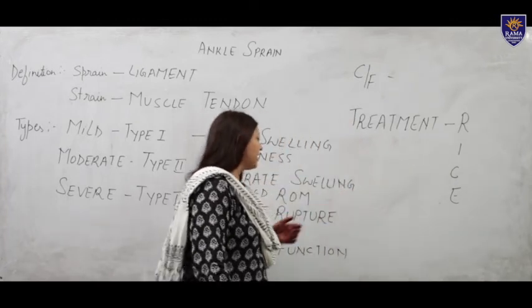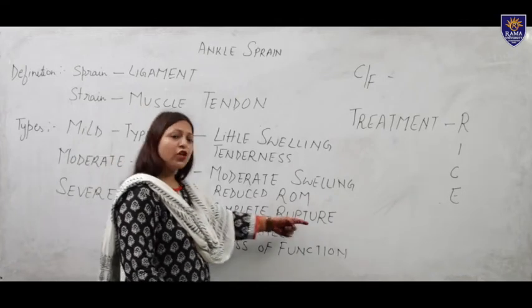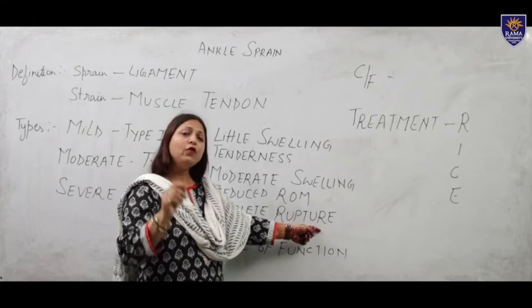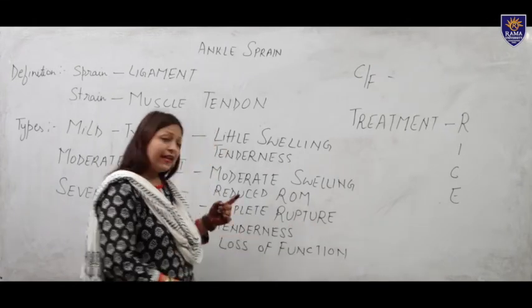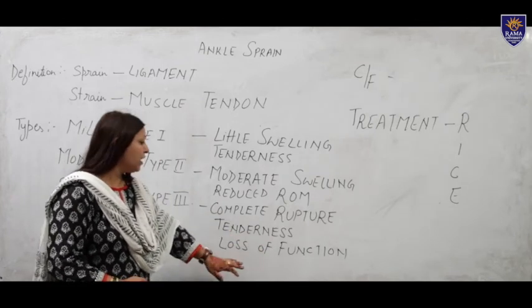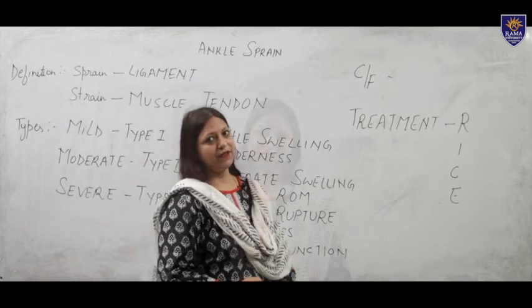If the condition is severe, type 3, with complete rupture of the ligament which is not corrected with conservative treatment, then surgery is a must for the patient. After the surgery, tenderness has to be removed, and loss of function is managed by exercise therapy.